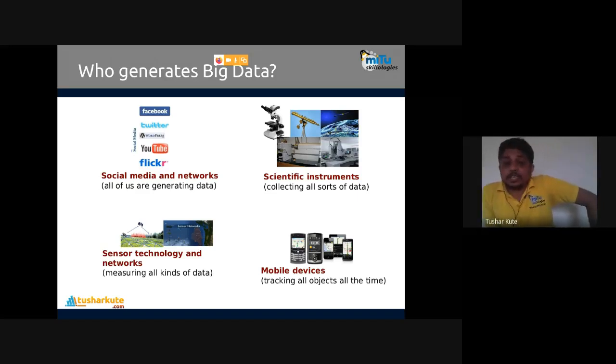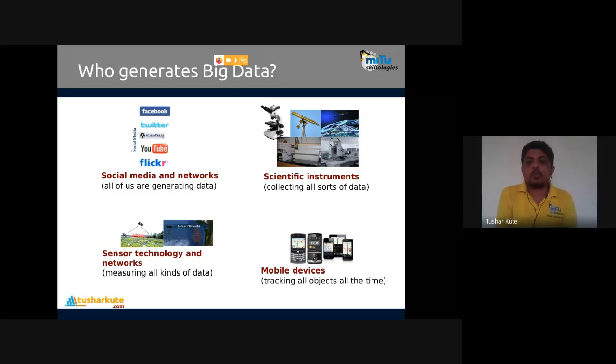Or sensor technology and networks. As I just told you about IoT, continuous data capturing and recording is done. If continuous recording and data capturing is done, obviously there's a big problem to store the data, so big data will be created. We require a cloud to store it. Locally also you can store, but local capacity is not up to the mark, so we store that data on the cloud. Measuring all kinds of data is possible.